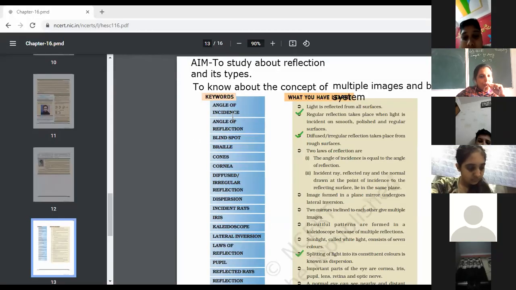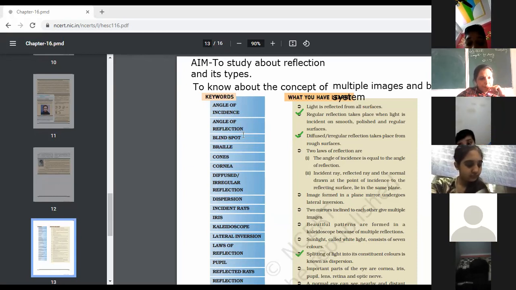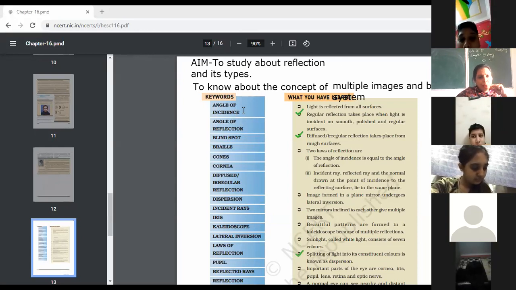Okay. So our first word is angle of incidence. Yes, Yash. The angle between the normal and the incident ray is called the angle of incidence. Can I have the page number from where you are reading?